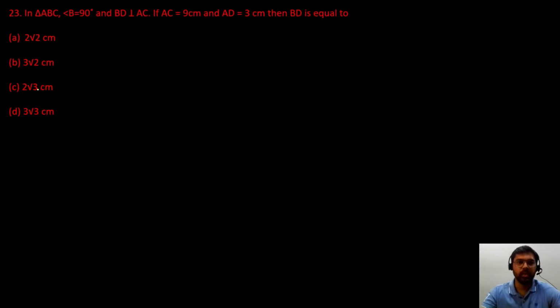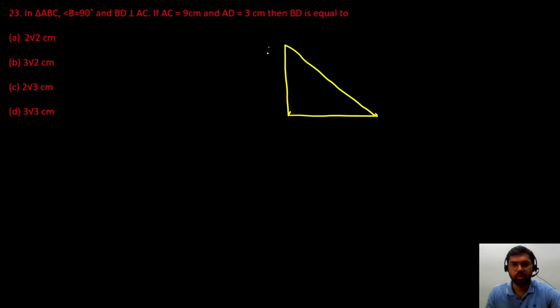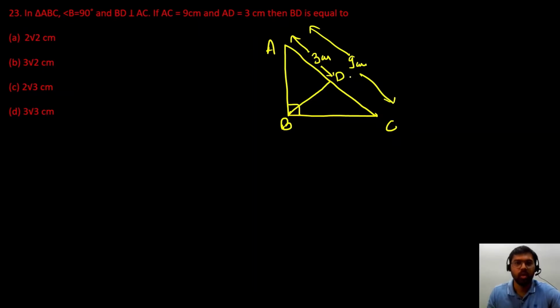So now 23. We are given a triangle ABC. Let me draw a triangle ABC. It is right angled at B, so this is 90 degrees, and BD is perpendicular to side AC. We are given the measure of AD as 3 centimeters, and AC is 9 centimeters. We have to find the measure of BD.